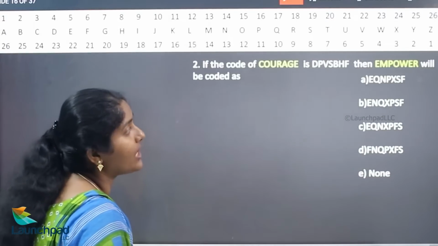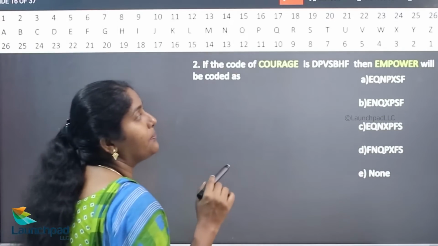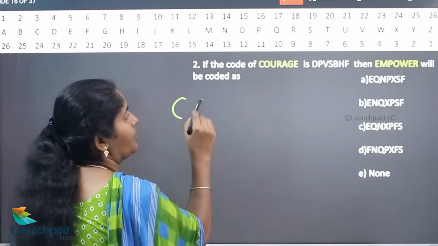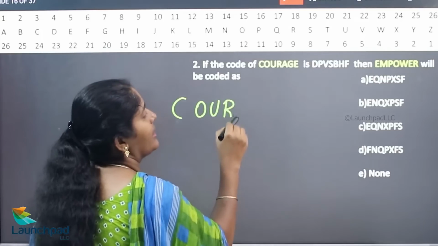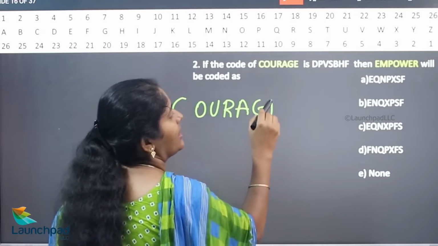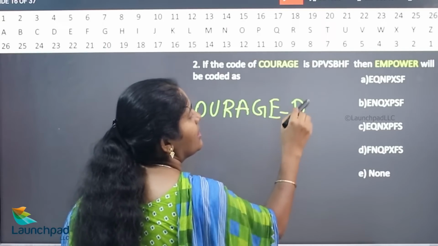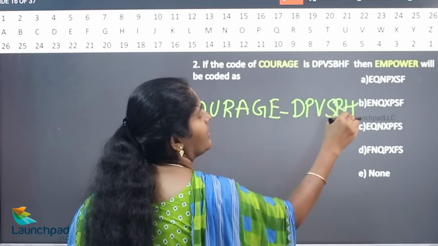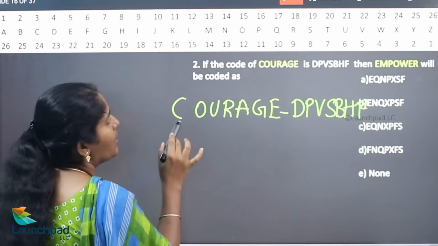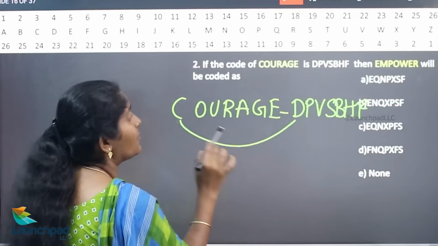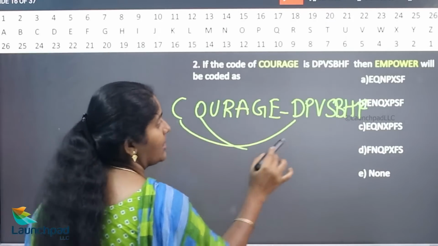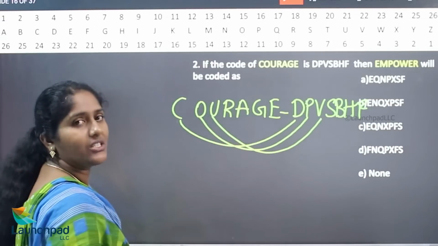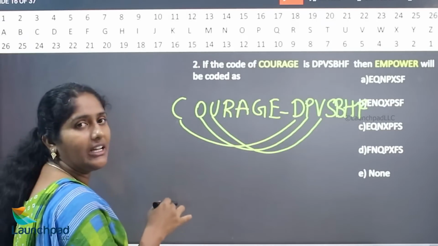Here, if the code of courage is DPVSBHF. So now, what is the next letter of C? D. What is the next letter of O? P. What is the next letter of U? V. So the next letters are substituted for the courage.